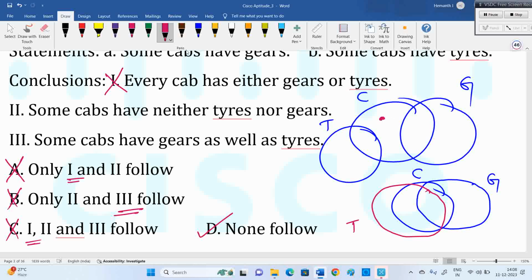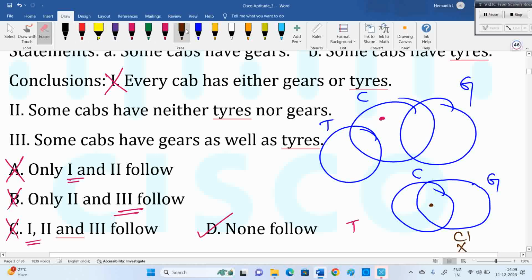Now, first statement, every cab has either gates or tiles. Either or means only one among them should be true. But here, in this area where gate is there, tide is also there, both are there. First one is wrong as per this diagram. Second one, some cabs have neither.